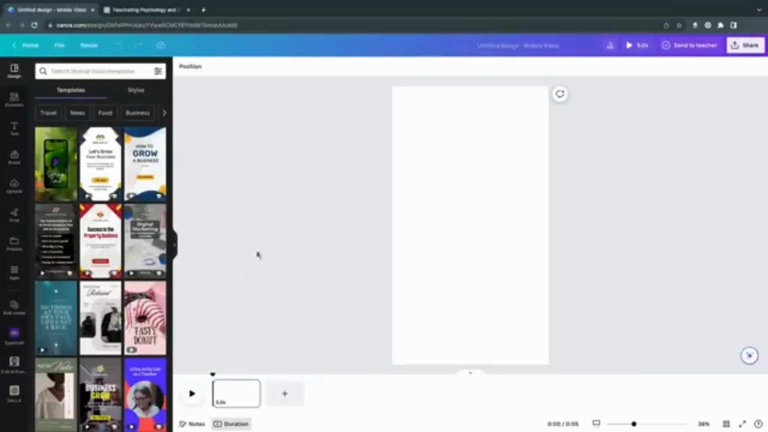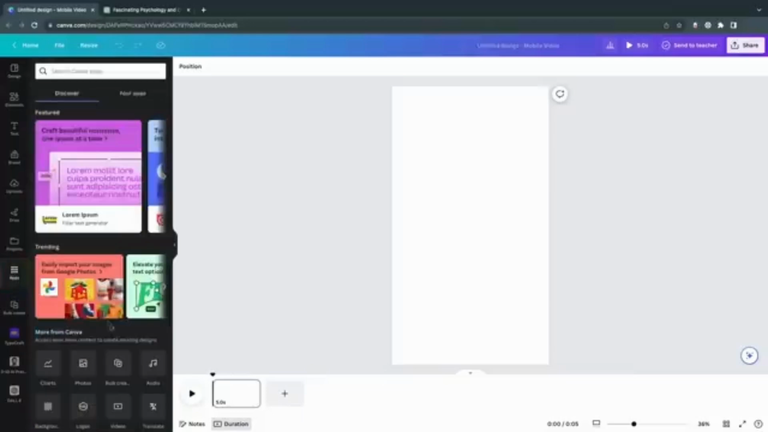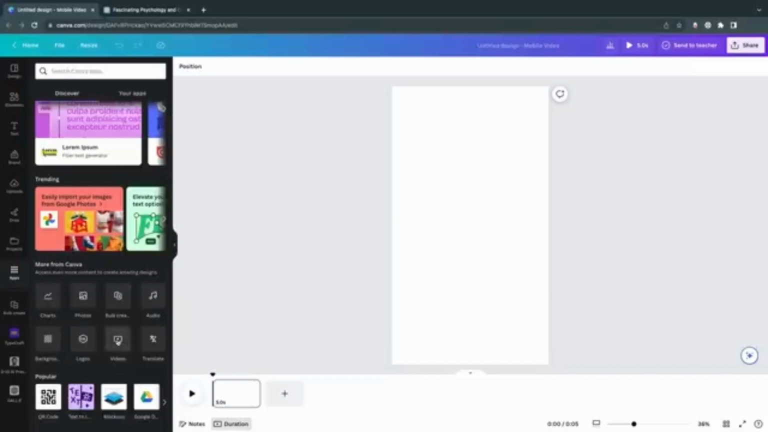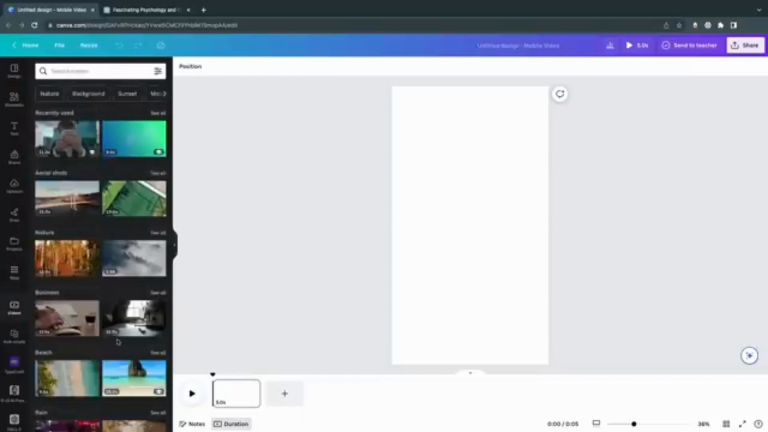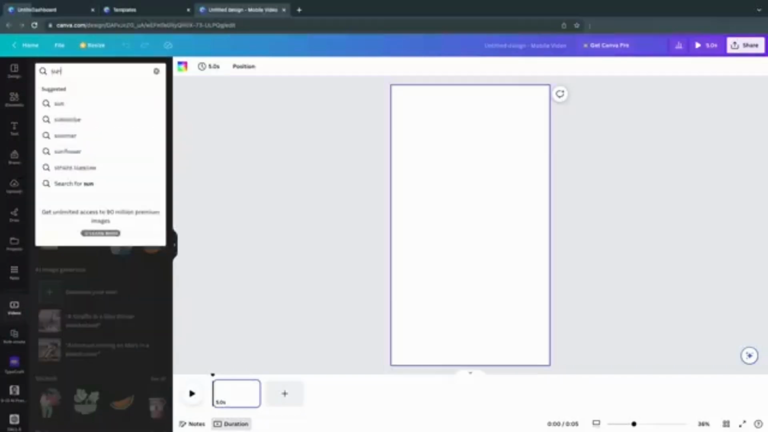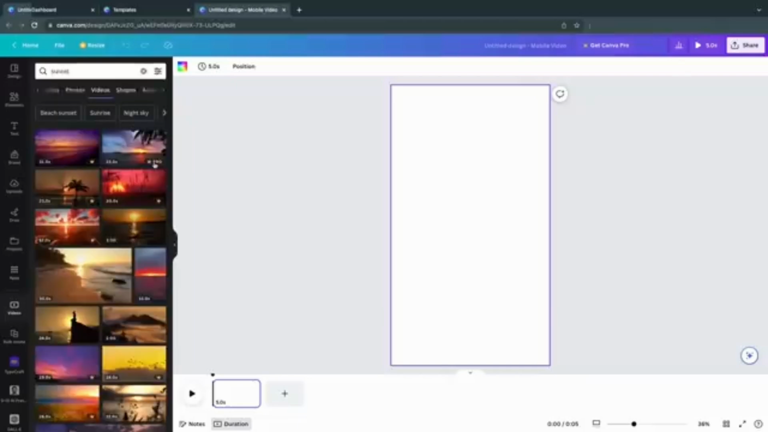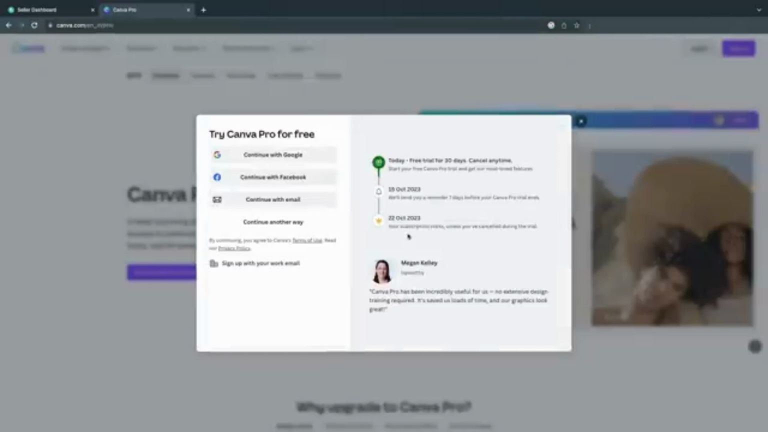First, you'll need to add a video background. Click on Apps at the bottom left, then scroll down or use the search bar to find videos. In the search bar, look for something like beach or sunset to find a calming, ambient background, similar to the example. Let's select the video and proceed. If you come across videos with a crown icon, meaning they require Canva Pro, you'll need to set up a free trial for the Pro version. This will also be needed for the bulk creation tool. A great tip here is to start the trial and then cancel it immediately.